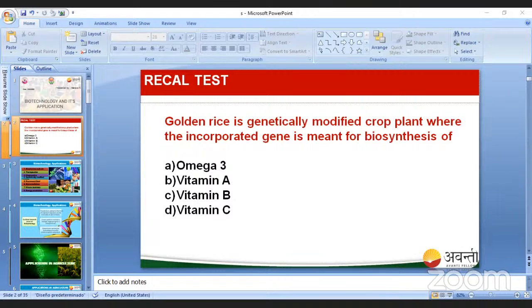So not the omega 3, not the vitamin B, and not the vitamin C also. Vitamin A. Beta carotene gene it is going to carry, and it is going to be used for the disease. Can anyone tell me, deficiency of vitamin A will cause which disease?